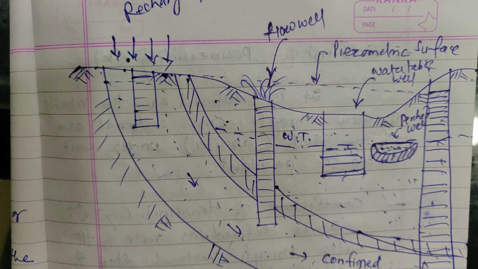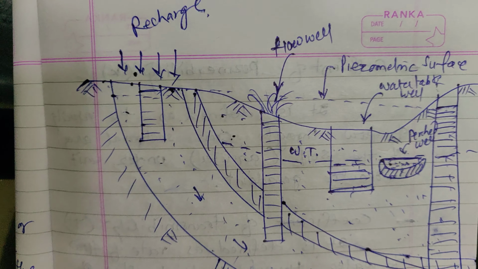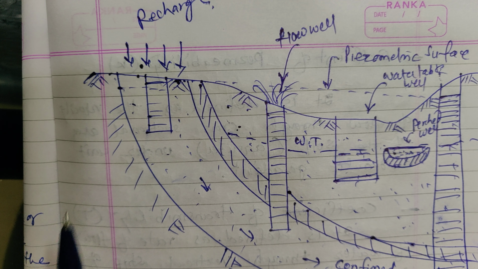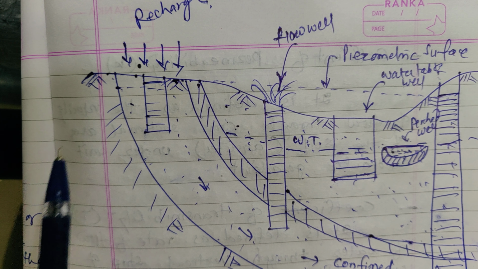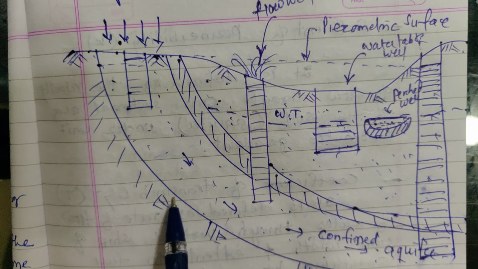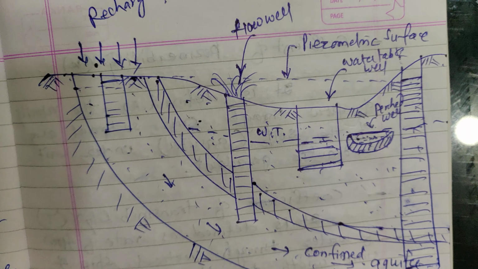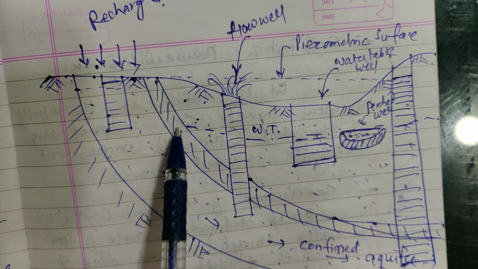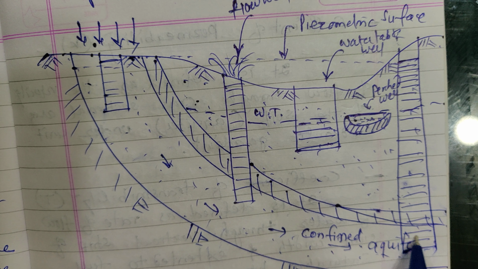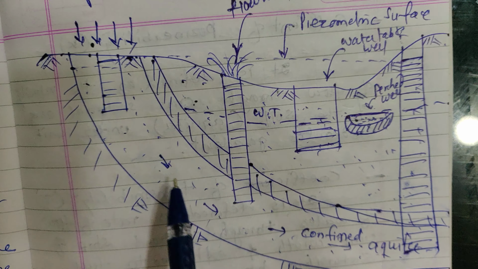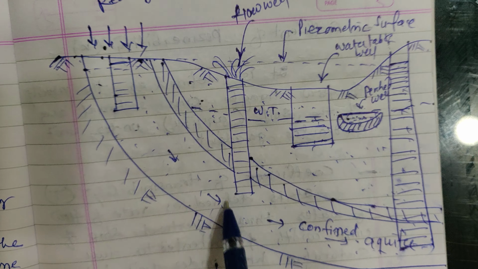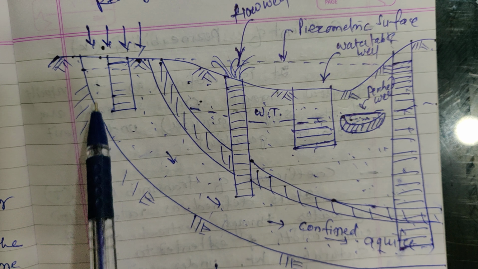You see, now here this is the ground level. This is impervious strata. This is again impervious strata, and this is the zone in which water may be contained.